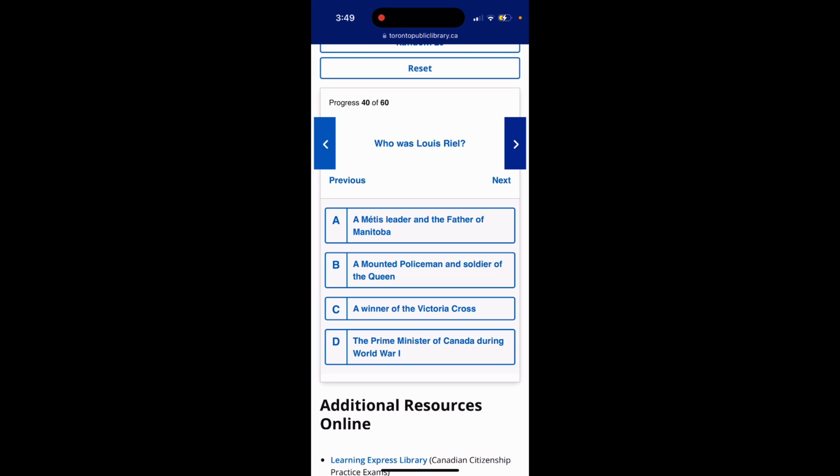Question 40. Who was Louis Riel? Option A, a Métis leader and the father of Manitoba. Option B, a mounted policeman and soldier of the Queen. Option C, a winner of the Victoria Cross. Option D, the Prime Minister of Canada during World War I. The answer is option A, a Métis leader and the father of Manitoba.